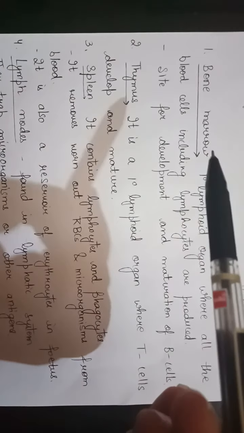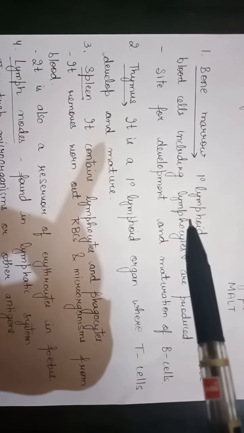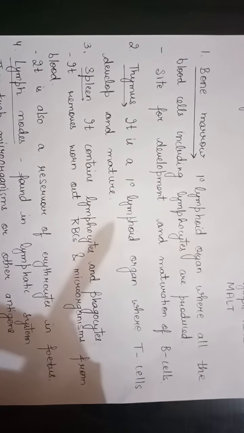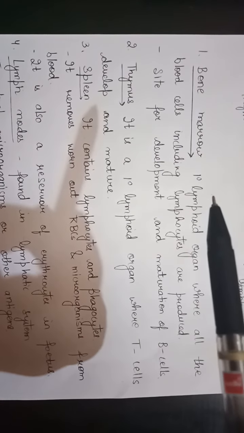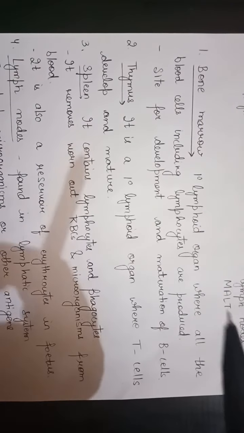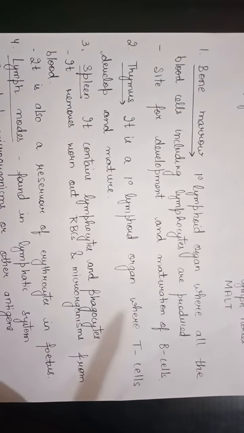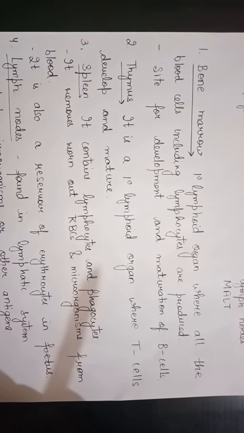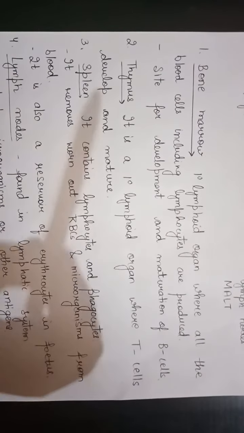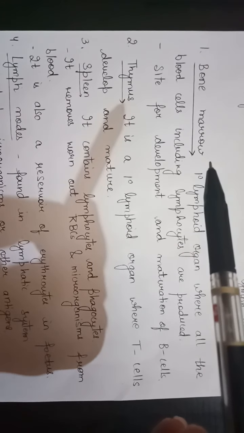As we already discussed, the bone marrow and thymus come under the primary lymphoid organs, and spleen, lymph nodes and MALT come under the secondary lymphoid organs. So what is bone marrow? Bone marrow is the site where all the blood cells are produced, because the precursors are present in the bone marrow.